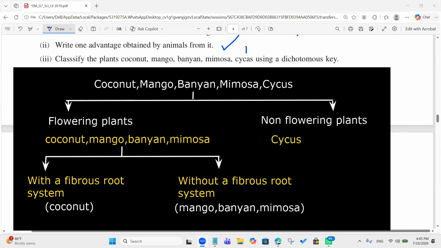Branch. Okay, it's a branch. No, both have branches, right? You can't take that. Any other feature? Mango and banyan. Can you remember the roots? A special root type is found in the banyan tree. Which are coming out from the branches?